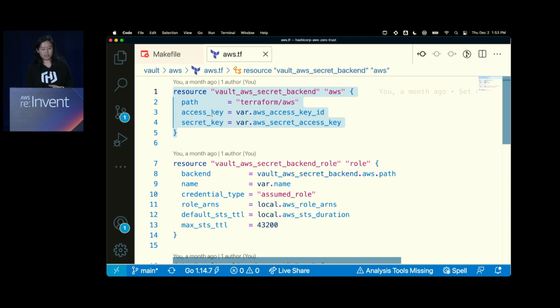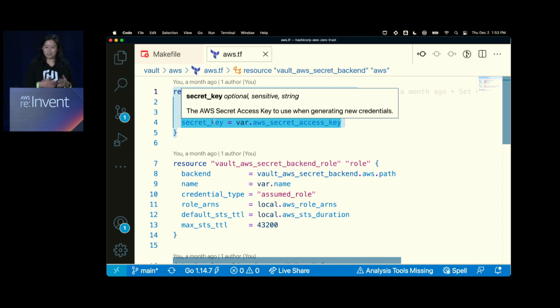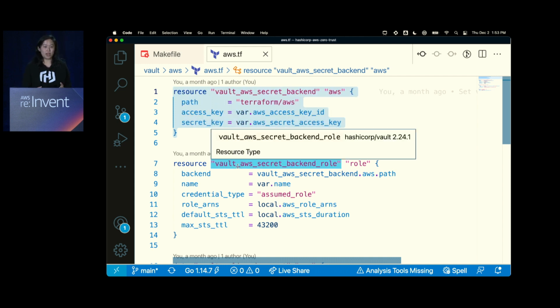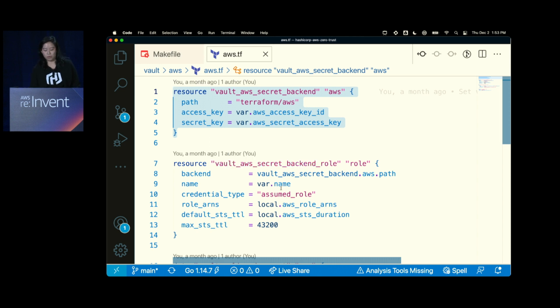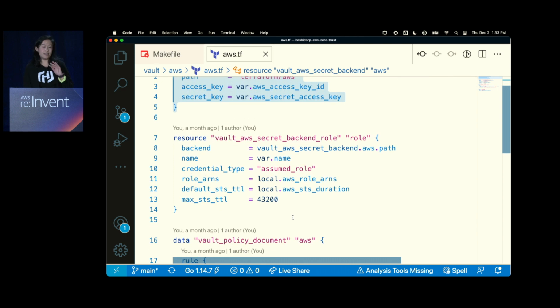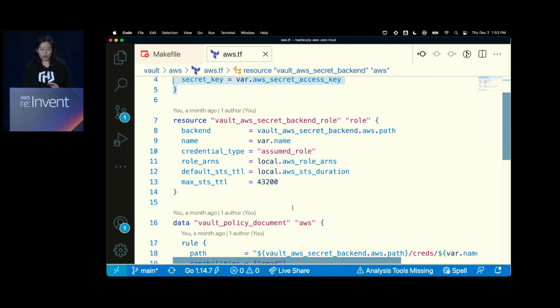Now, you do need an access key and a secret key from AWS to start, right? And you need it with enough permissions to either create users or create the role and the tokens, right? So it depends on what you're setting up. In this secrets engine setup, we're using a role. So I've already predefined a role. This is something from a security standpoint. Maybe a security team wants to audit. You don't want Terraform having permissions to everything in AWS, for example. So what I do instead is I offer kind of a least privilege approach.